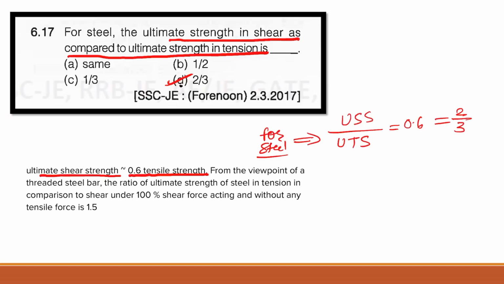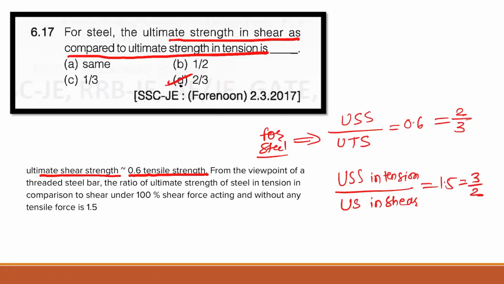And if we reverse this situation, the ultimate strength in tension to that of ultimate strength in shear is equal to 1.5, that is 3/2.